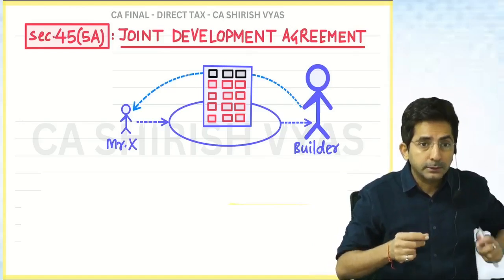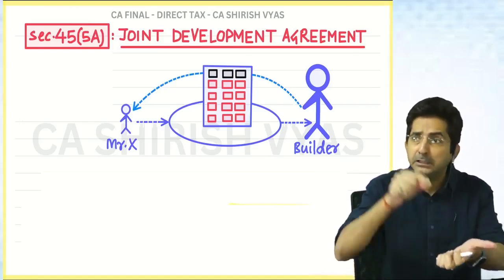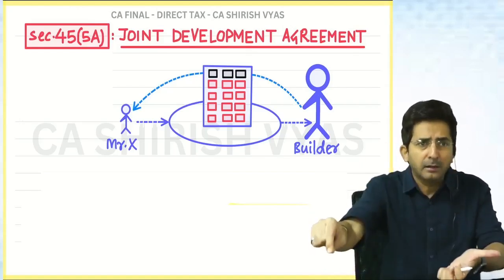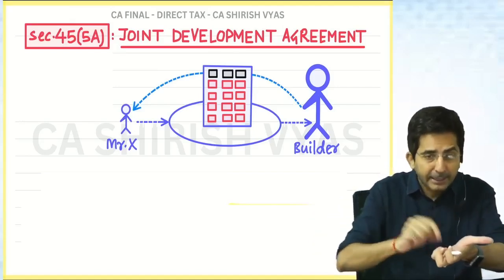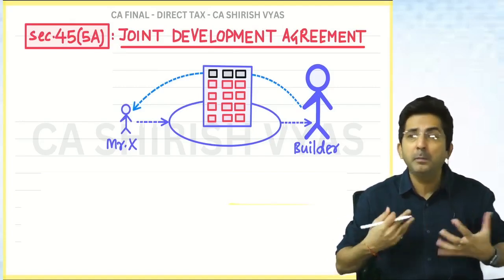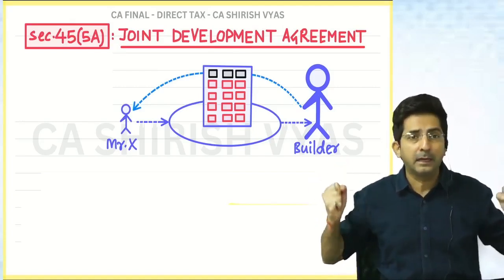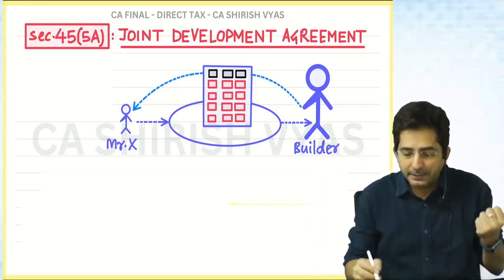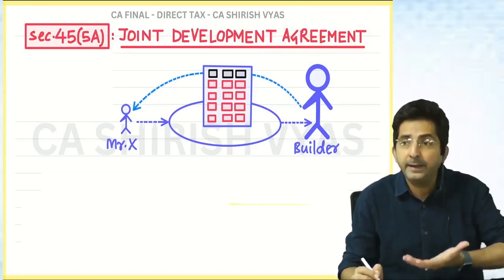So builder says you give it in writing. You make an agreement that I, Mr. X, give my land to the builder to construct, and these are the terms. That writing has to be done, because then only builder will feel safe. Yes, now I am rightfully allowed to construct the building. Otherwise, if nothing is there in writing, see, I am trying to justify the word agreement. Agreement has to be made in real life.